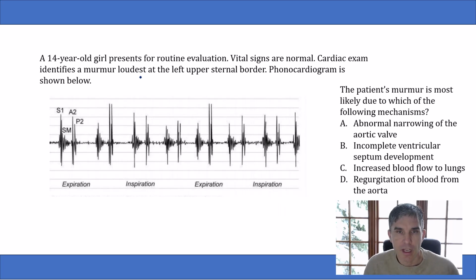Before we had echocardiography, doctors would sometimes tape record the sounds in the heart and depict them on a graph like this to try and identify murmurs and different heart sound findings. We never do this anymore. Phonocardiography is not taught to medical students. So this question by design is meant to be super tricky. This really isn't a question about medicine.